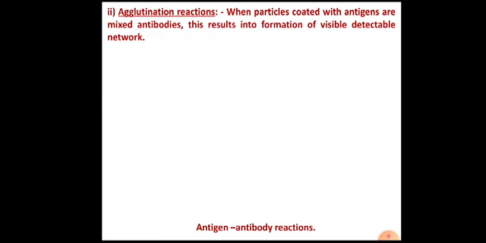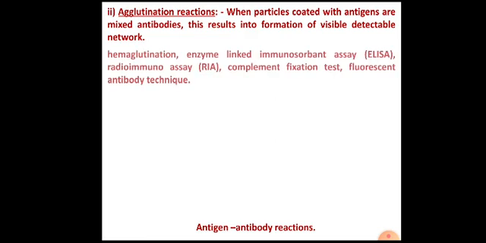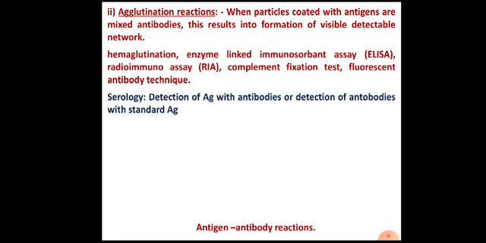And the second one is agglutination reaction. Both these reactions are useful for detection of antigens and antibodies. These are several examples of agglutination reactions: hemagglutination, ELISA, RIA, fluorescent antibody technique, complement fixation test.